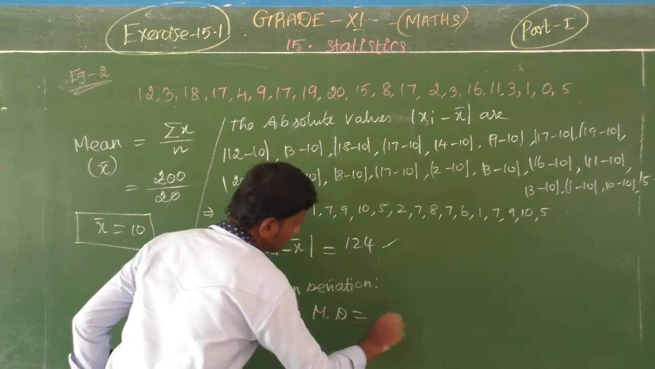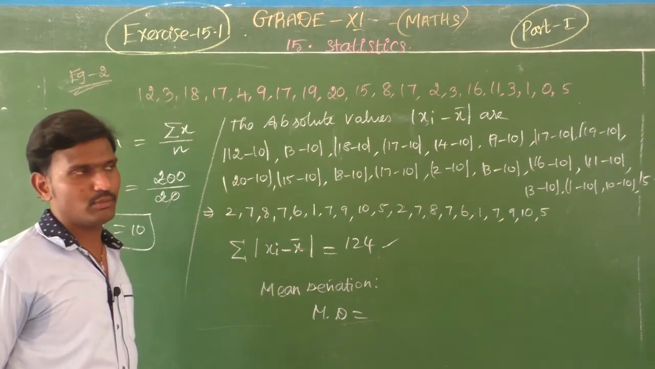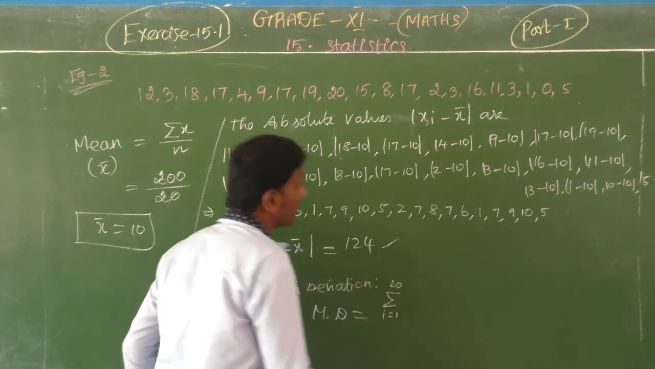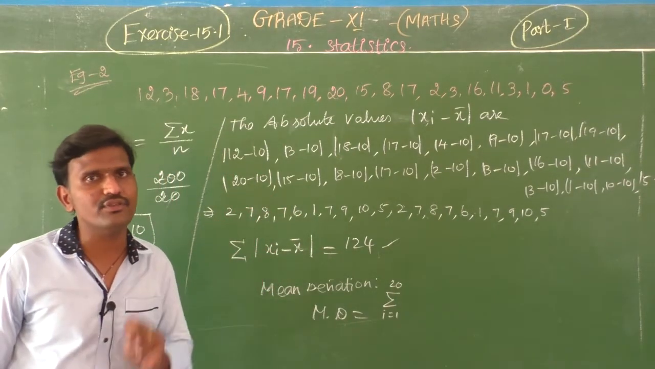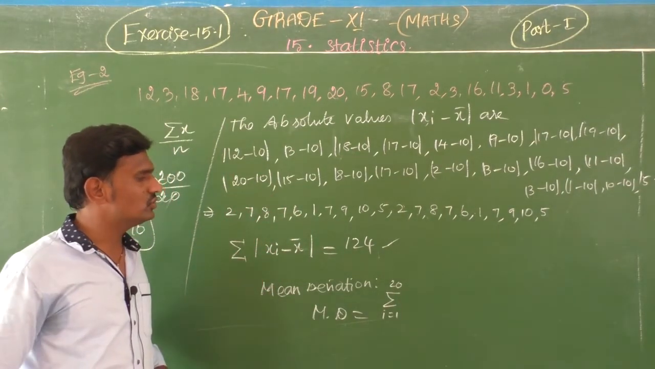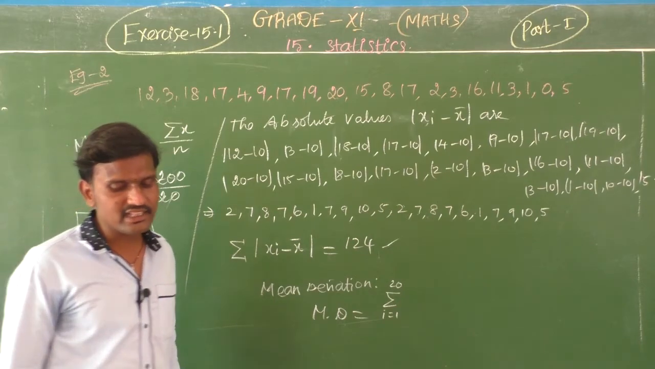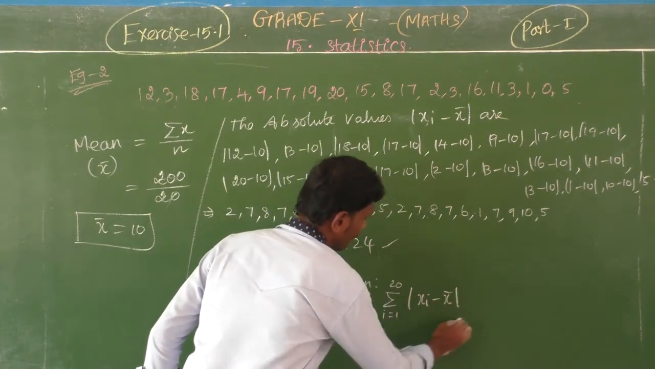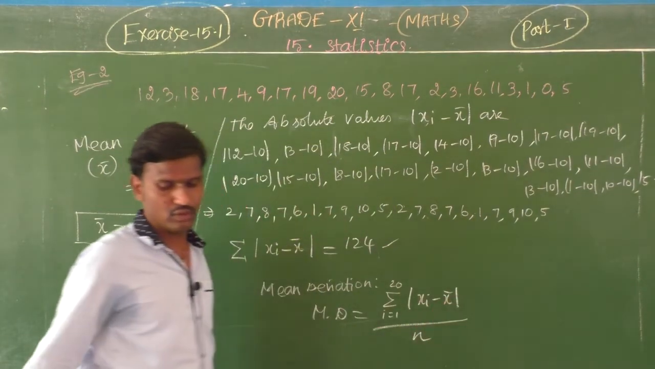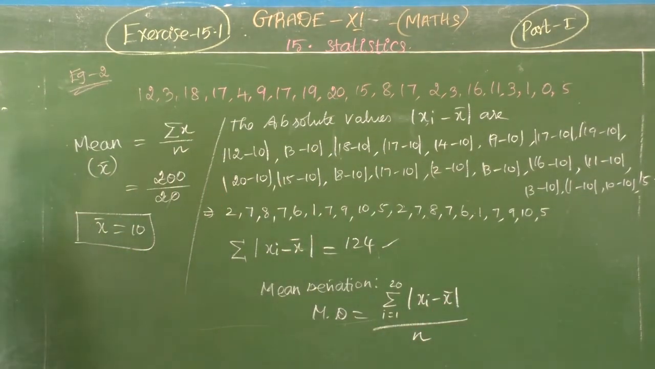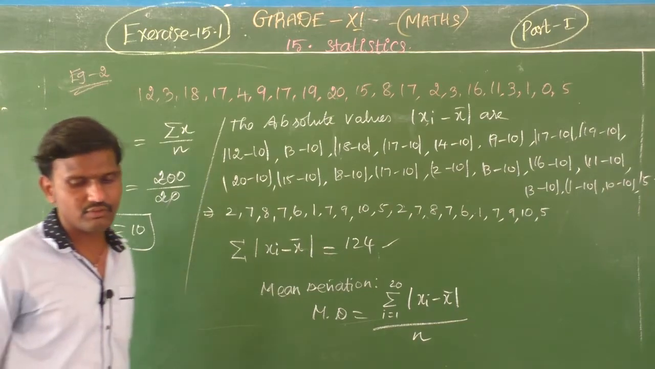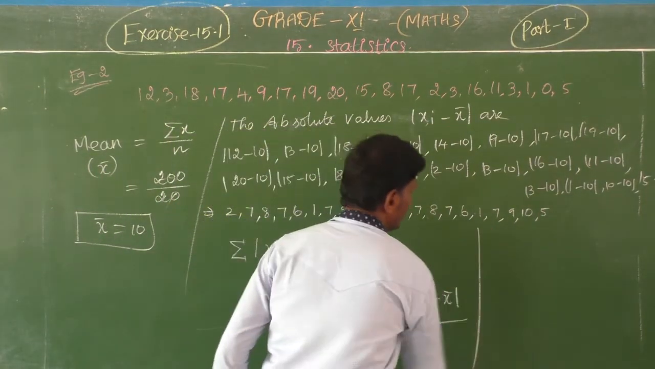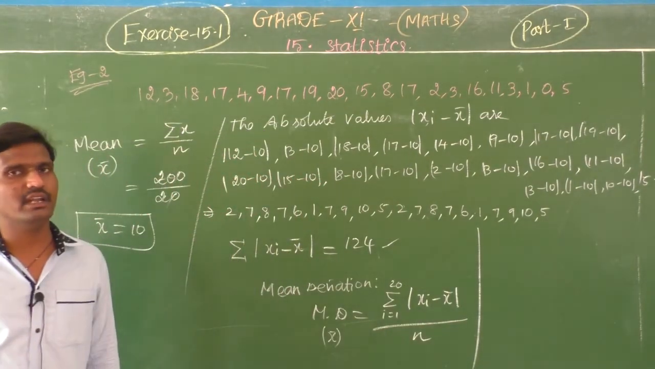MD, which is equal to, you have the formula summation i equal to 1 to 20. How many observations are there? 20 observations. i equal to 1 to 20 of |xi minus x bar| whole divided by n. So this is your mean deviation formula. Mean deviation for x bar. Don't write simply MD.